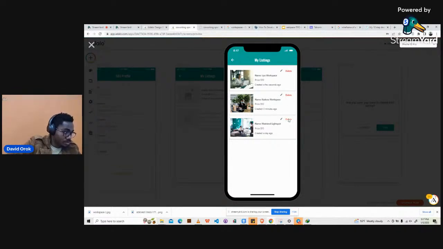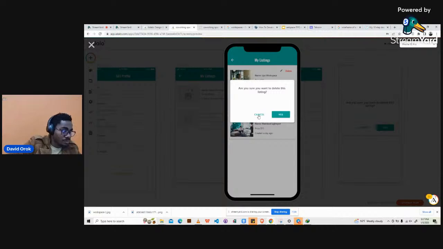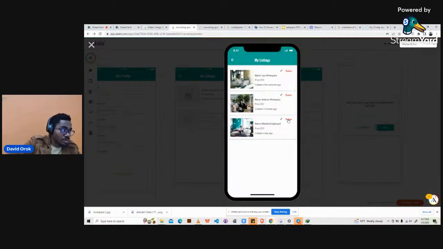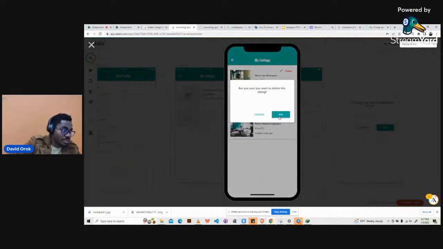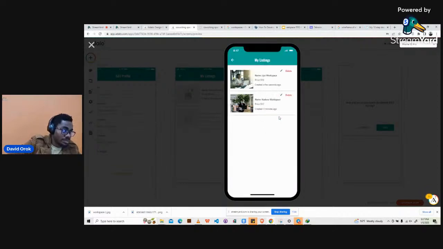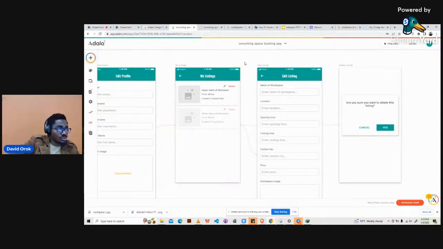So we click on delete and then we say cancel. Okay, delete, and then we say yes. Well, even with the modal, it still reloads like that. We'll try to find ways to make it more nice, but that's it. So here we can now edit and delete our listings. But now there's something really cool that we should do.